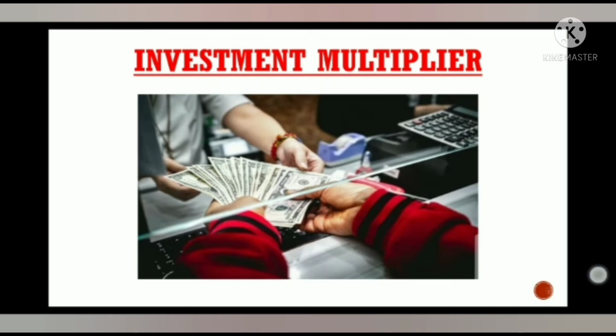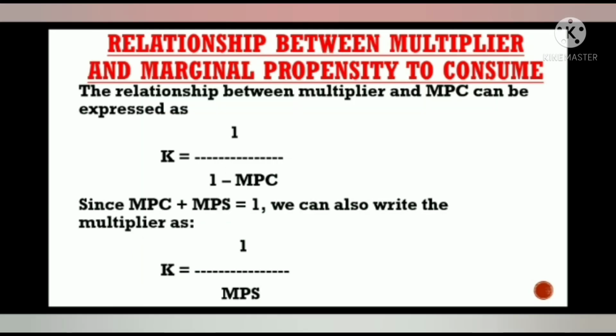Next, relationship between multiplier and marginal propensity to consume. There exists a direct relationship between marginal propensity to consume and the value of multiplier. Higher the marginal propensity to consume, more will be the value of multiplier and vice versa. One person's expenditure is another person's income. So an increase in consumption results in an increase in income. People spend a part of this increased income on consumption, which depends on the value of marginal propensity to consume. So K equal to 1 by 1 minus MPC, where MPC is marginal propensity to consume.